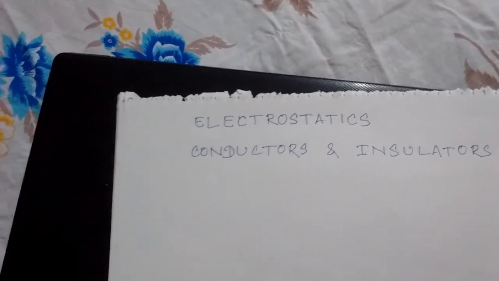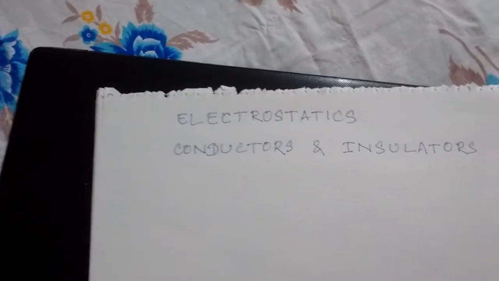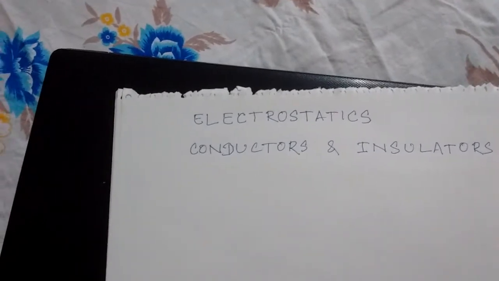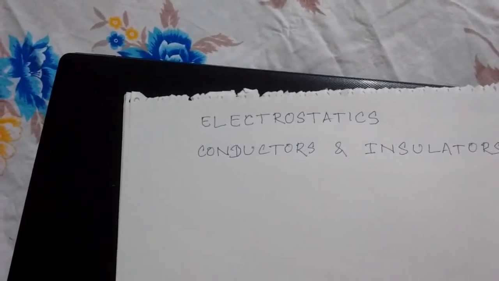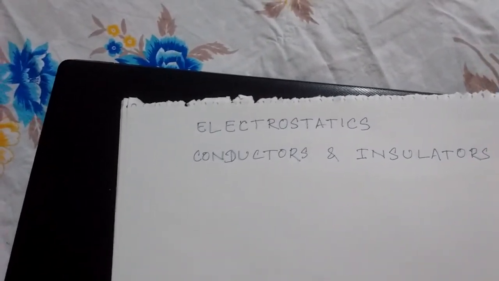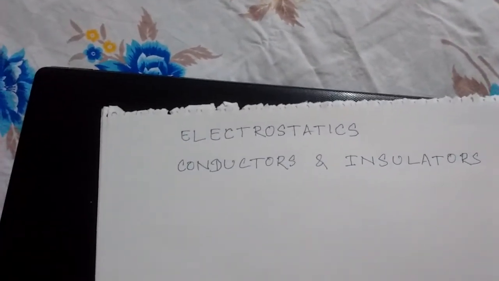The classification of conductors and insulators that I am defining right now is not the final classification. Their classification is based upon some properties like energy band that you will go through in the last chapter. So we are not discussing all this right now.